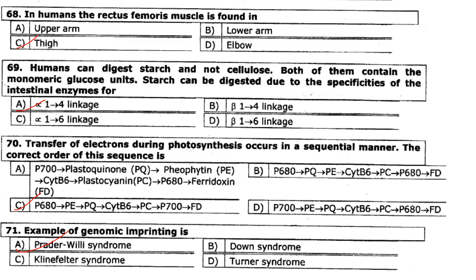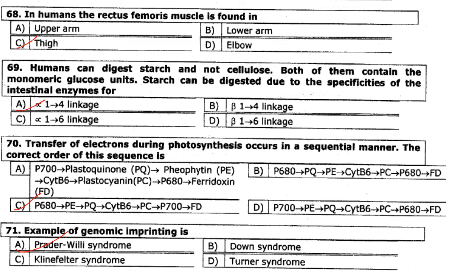Transfer of electrons during photosynthesis occurs in a sequential manner. The correct order of this sequence is option C, that is P680, pheophytin, plastoquinone, cytochrome b6, plastocyanin, P700 and then ferredoxin. So answer is option C.